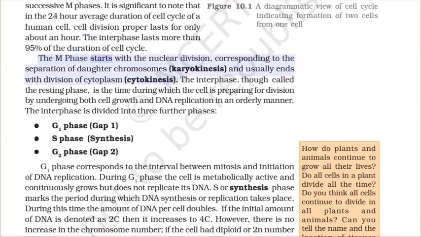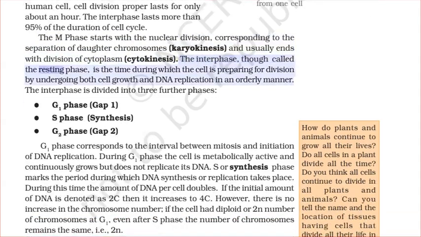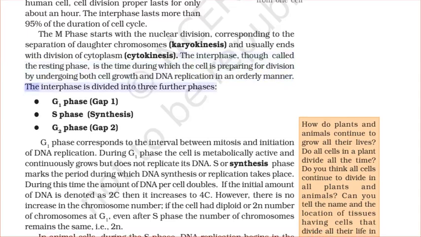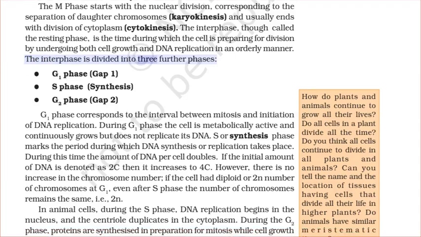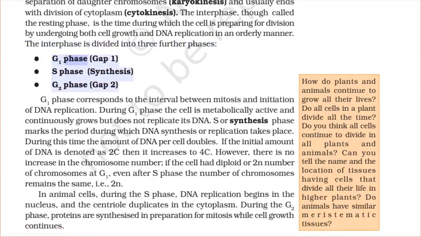The M phase starts with the nuclear division, corresponding to the separation of daughter chromosomes, karyokinesis, and usually ends with division of cytoplasm, cytokinesis. The interphase, though called the resting phase, is the time during which the cell is preparing for division by undergoing both cell growth and DNA replication in an orderly manner. The interphase is divided into three further phases: G1 phase, gap 1; S phase, synthesis; and G2 phase, gap 2.